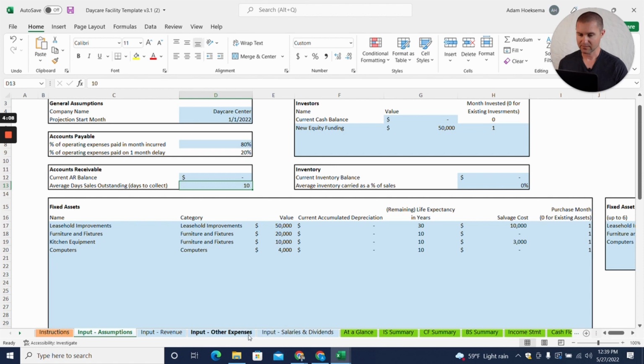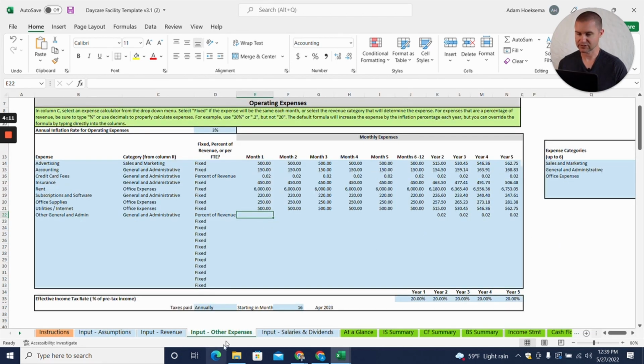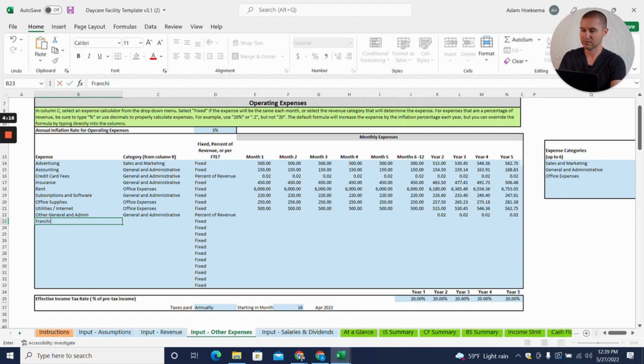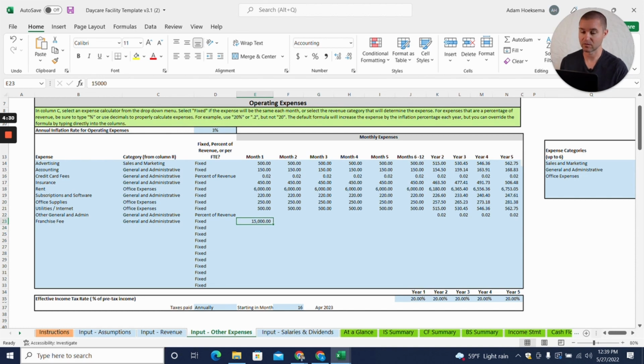What I'm going to do for the initial franchise fee, I'm going to add this to our input other expenses tab. We're going to call this franchise fee. I'm going to call it a general and administrative expense. And this is a fixed dollar amount, and it was $15,000. And we're just going to pay that in month 1.